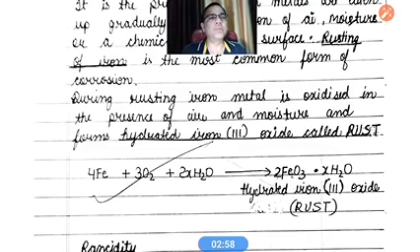For that purpose only we use the name hydrated iron oxide, Fe2O3 dot XH2O. You might have observed that when iron rusts, a brown colored substance is formed on the surface of iron, and that is called rust. And this is the chemical formula of rust.